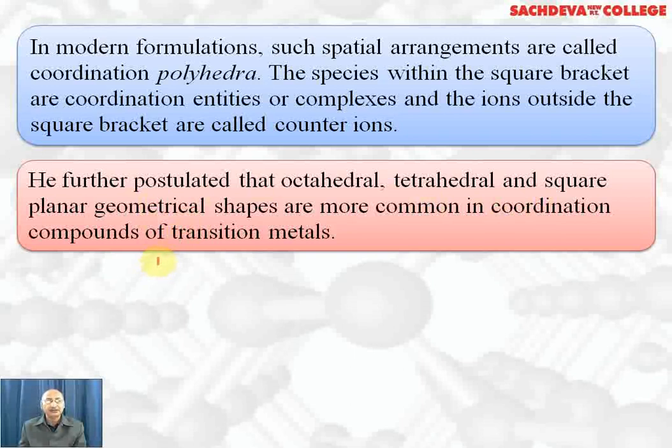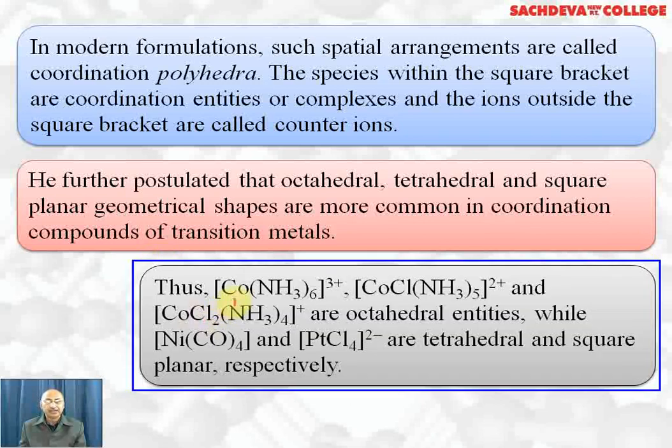And if by chance, which is rare, the coordination number is 3, they will be trigonal planar. That is possible in organometallics instead of coordination complexes. Thus, cobalt with coordination number 6 with ammonia, Co(NH3)6 3+, where 3 positive is the charge on this complex, and cobalt with ligands Cl negative and NH3 5 times, and cobalt with 2 chloride ligands and 4 ammonia ligands, 1 positive charge, all are octahedral complexes or octahedral entities.